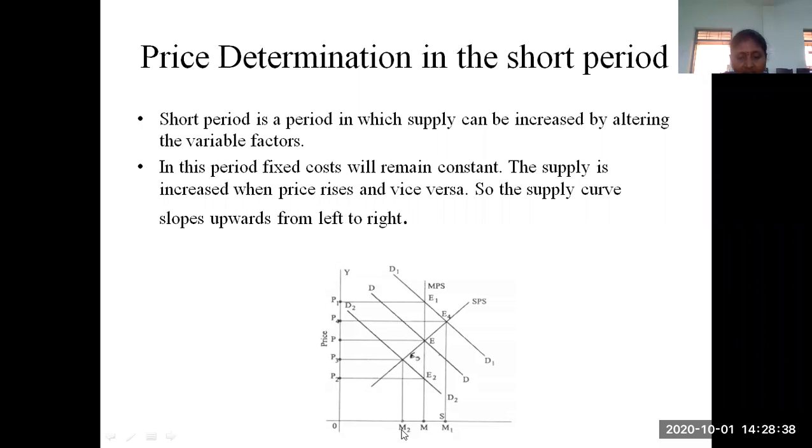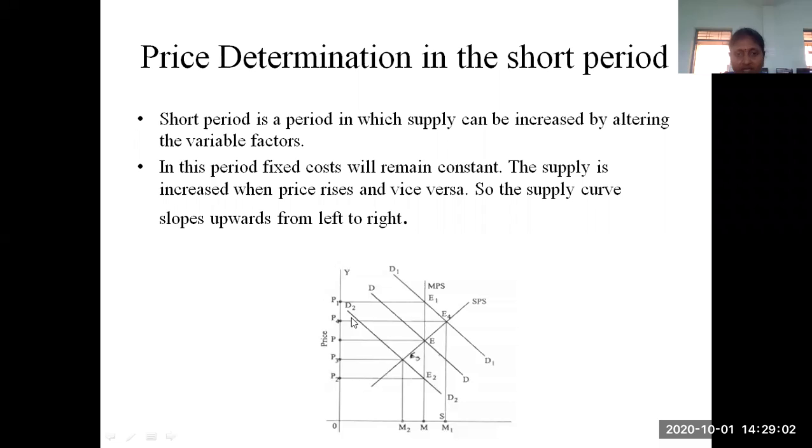The quantity offered at that price is OM2. As the price falls, they are not ready to offer the whole stock. The supply of the stock is reduced, and that's why the quantity offered for sale is reduced.